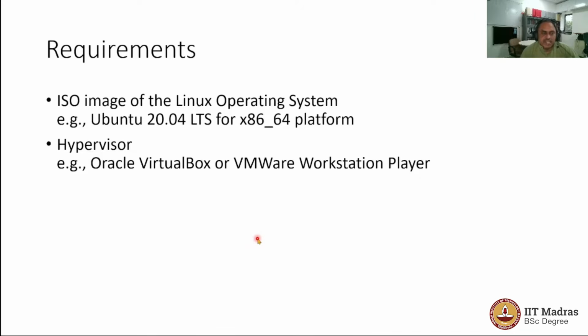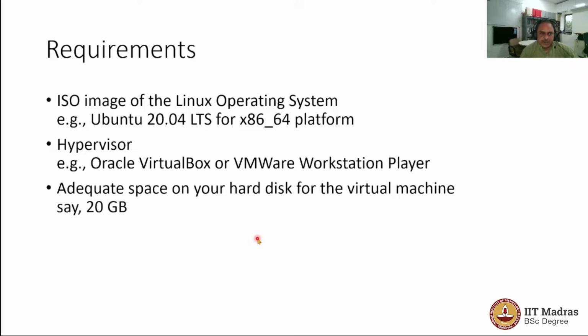You also need a hypervisor such as Oracle VirtualBox or VMware Workstation Player, and there are free versions available, so you could download one of them and have it installed on your Windows OS. You will also need some space to have the virtual machine up and running. The disk space required would be about 20 GB. That would be sufficient to get going, but you also need some RAM. So if your laptop has 4 GB RAM, maybe it's not a good idea to have a virtual machine running on top of it, but if it has 8 GB or more, then your virtual machine will work quite fine.